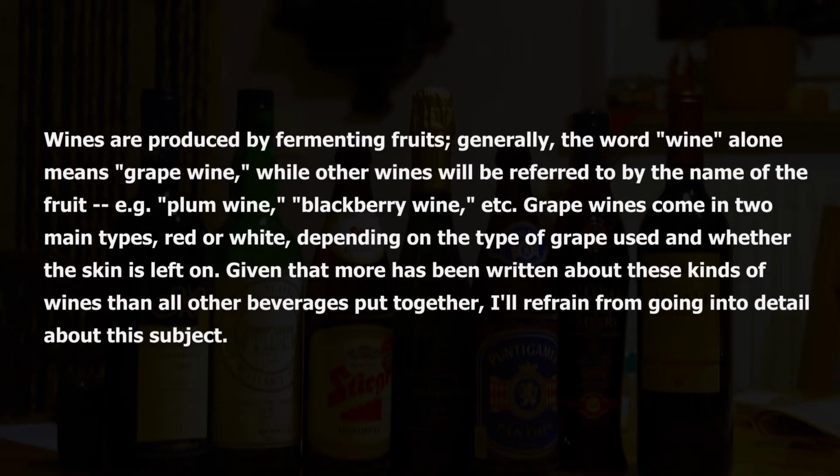Wines are produced by fermenting fruits. Generally, the word wine alone means grape wine, while other wines will be referred to by the name of the fruit, e.g., plum wine, blackberry wine, etc. Grape wines come in two main types, red or white, depending on the type of grape used and whether the skin is left on. Given that more has been written about these kinds of wines than all other beverages put together, I'll refrain from going into detail about this subject.